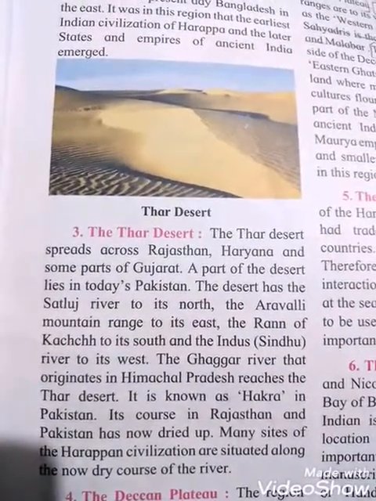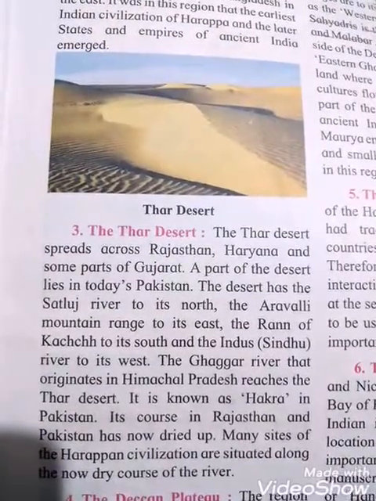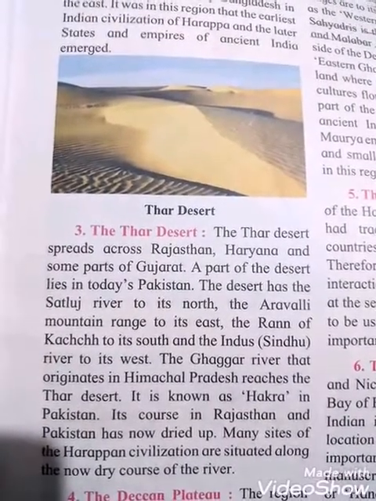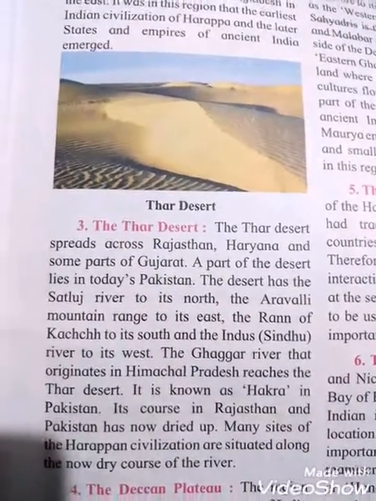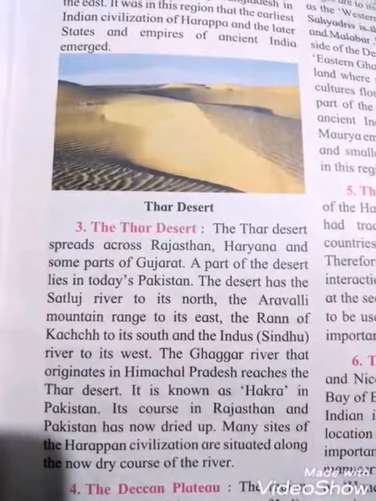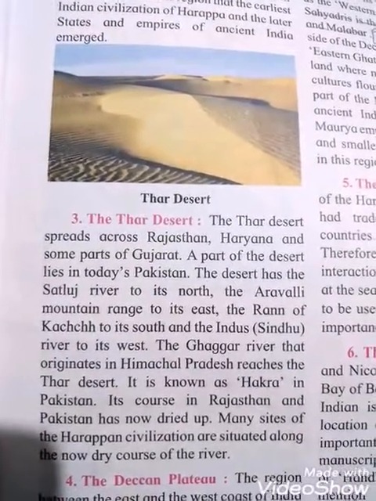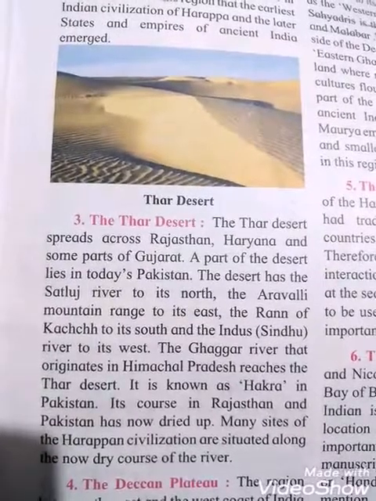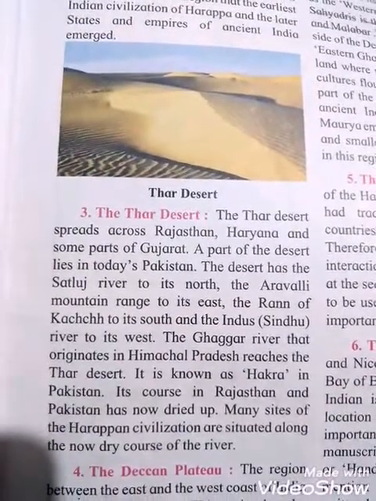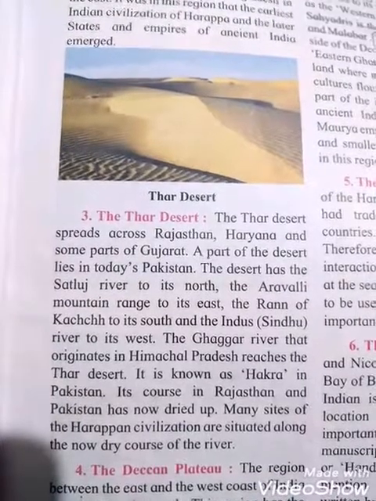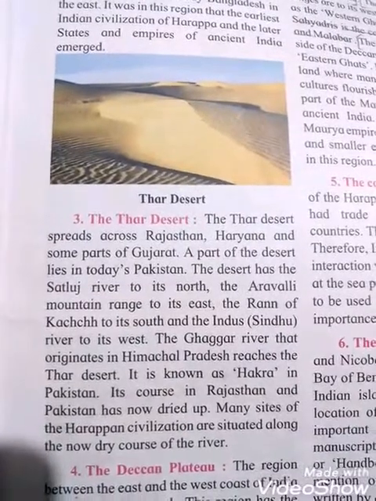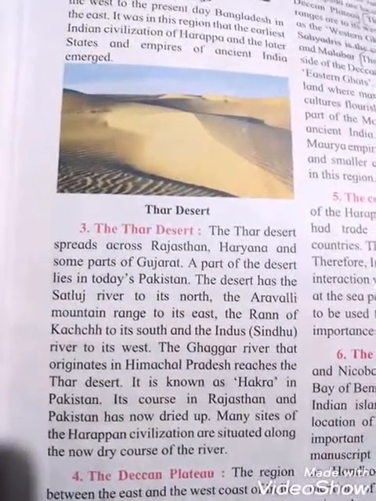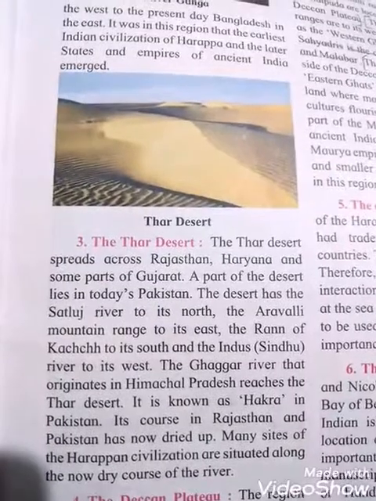As students, we can say that the Ghaggar River that originates in Himachal Pradesh reaches the Thar Desert. It is known as the Hakra in Pakistan. Its course in Rajasthan and Pakistan has now dried up. Many sites of the Harappan civilization are situated along the now dry course of the rivers. So see the pictures of the Thar Desert.